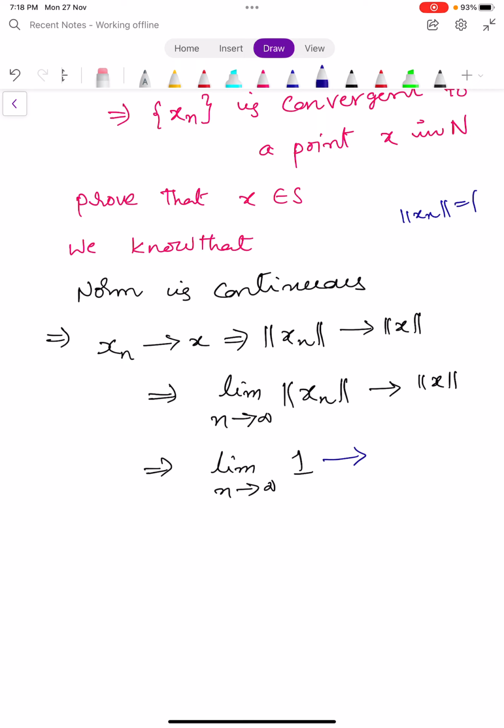So the limit as n tends to infinity of 1 tends to norm X. This implies that norm X is equal to 1. If norm X is equal to 1, obviously X belongs to S, which is our aim.